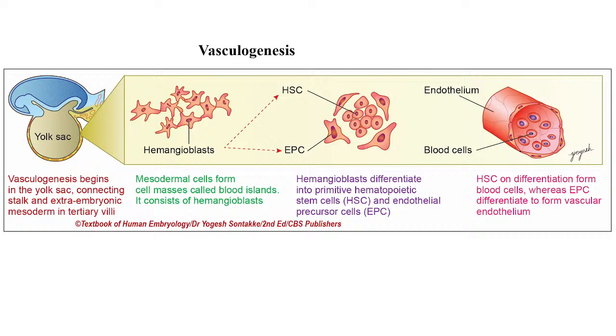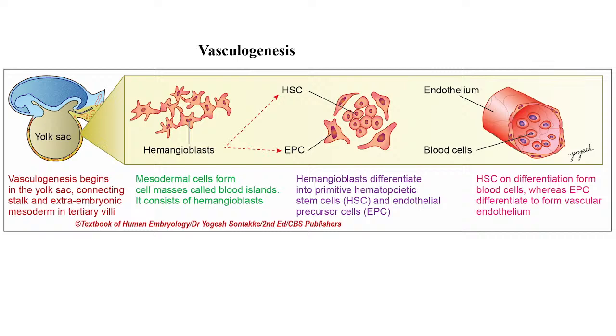Yeah. So these are the primitive hematopoietic stem cells and endothelial precursor cells. These hematopoietic stem cells differentiate to form blood cells, whereas the endothelial precursor cells form the vascular endothelium. Is it clear? These two, yeah. Now even you can recall those two diagrams which were drawn earlier. So these angioblasts, or we can say the hematopoietic stem cells and the endothelial precursor cells, right?